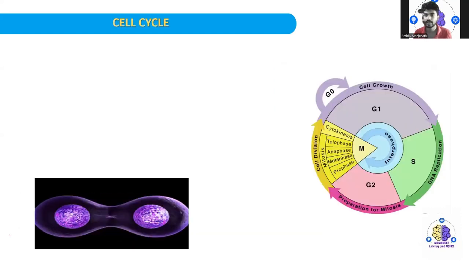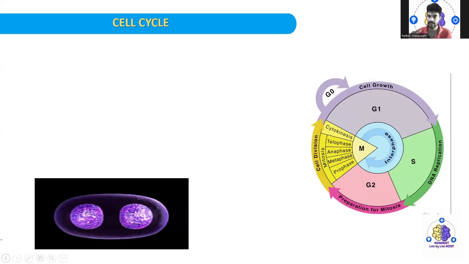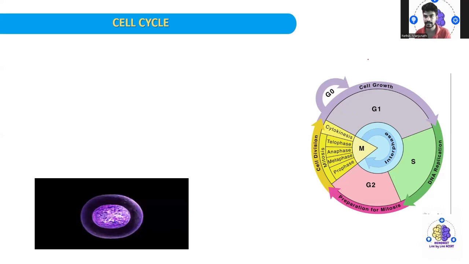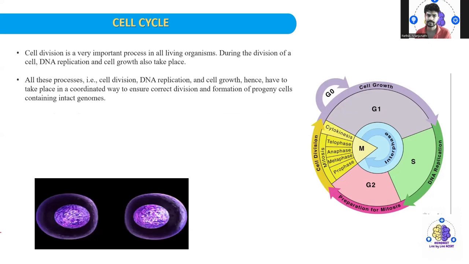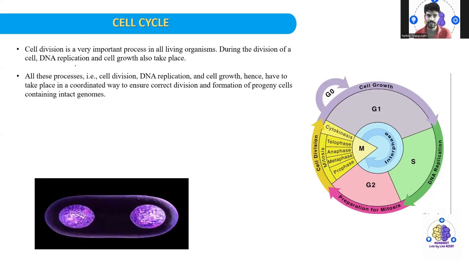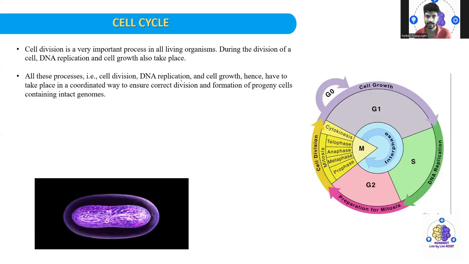So let us understand clearly what exactly the cell cycle is and how the division occurs. If I consider this as a single cell, it won't divide automatically. There has to be a certain mechanism. Cell division is a very important process in all living organisms.